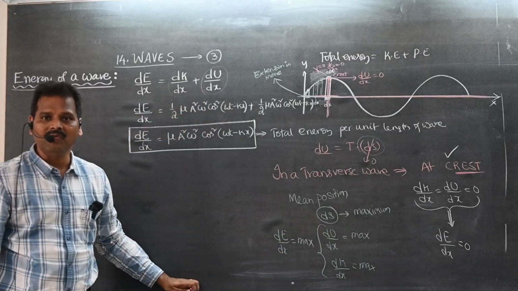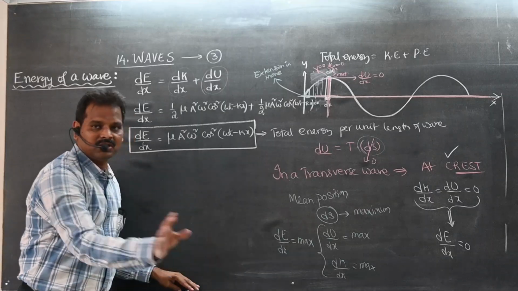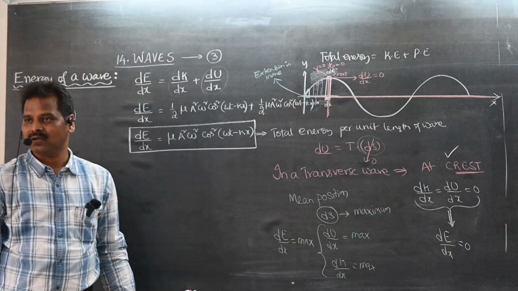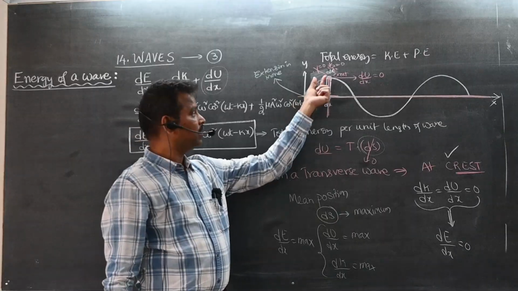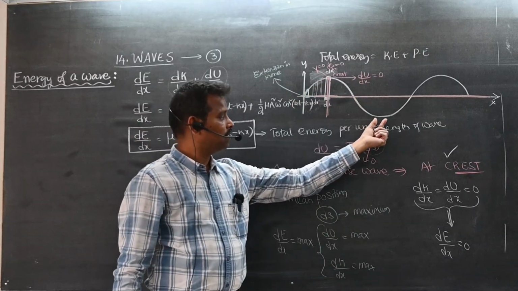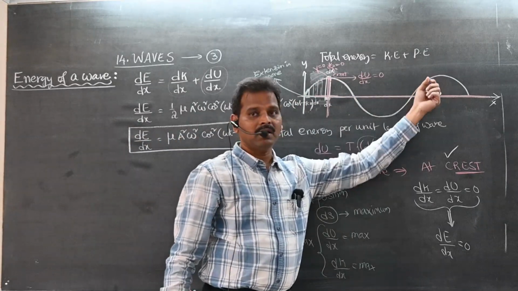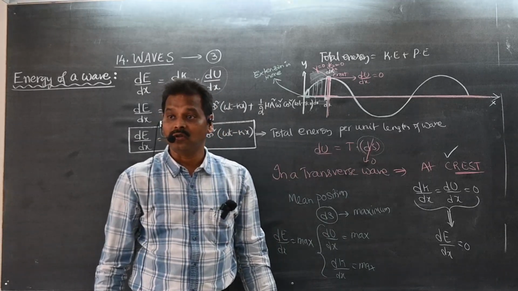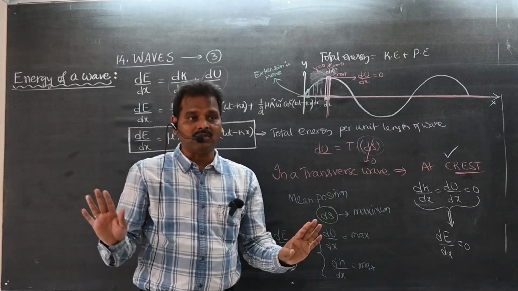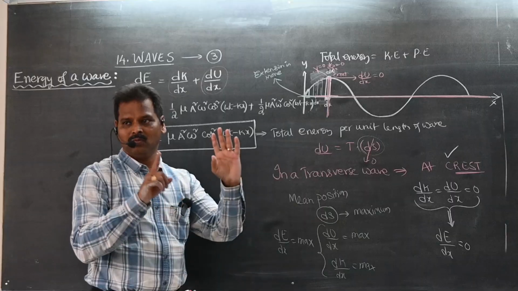And in a wave, energy is not constant at all points. Here energy is maximum, here energy is 0; energy maximum, energy zero, energy maximum, energy zero. Understood? Energy is generally not constant in most cases.